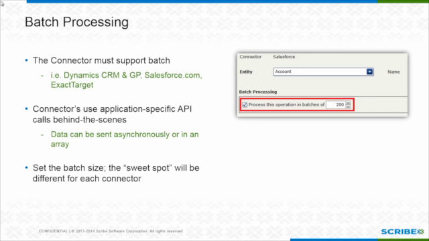In Scribe Online, we're going to let you type in up to 10,000 records. Each one of these APIs is going to have a different limit and a different sweet spot. So even if you were to go over that, if I know that Salesforce is going to accept 2,000 records at a time and I type in 4,000, Scribe's going to figure it out and give me 2,000 at a time. So how do you know what number to put in there? You can check out the help. The Salesforce SOAP API is 200. The bulk API is 10,000. CRM doesn't have a limit. You just find that sweet spot.